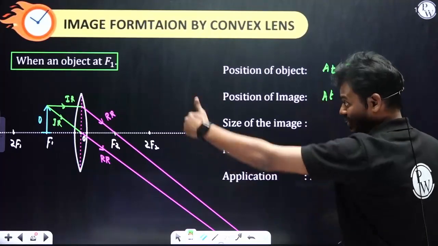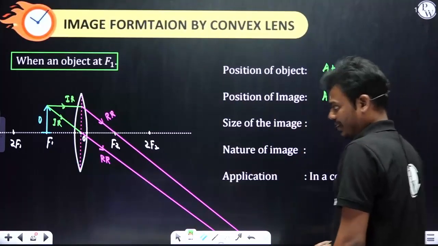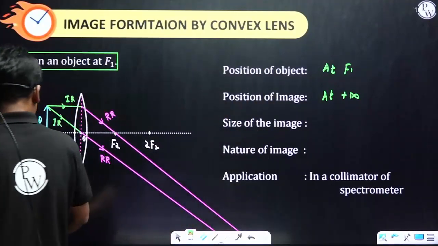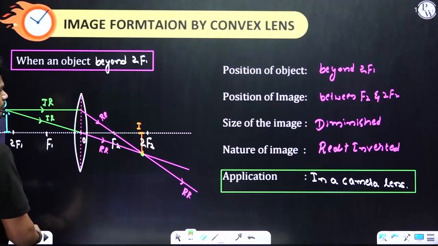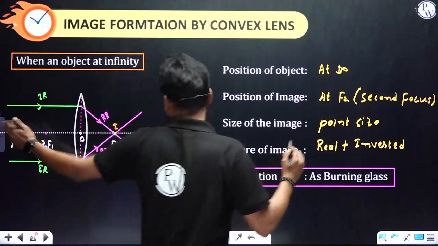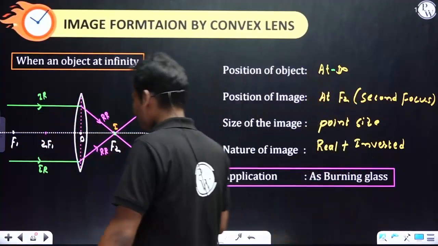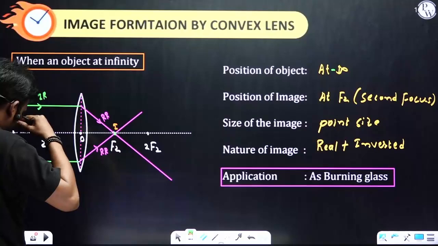You can write plus infinity, that is the minus infinity. Here also I have mentioned infinity, but it is negative infinity on that side.